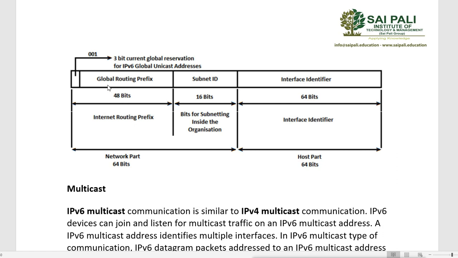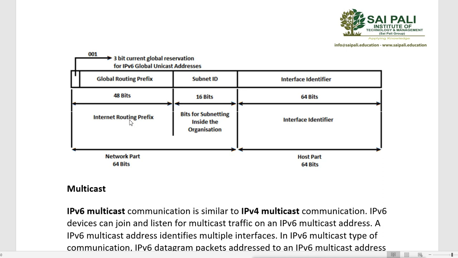They will give you a unique range, a unique global routing prefix. That means they will give you a unique 45 bits that will not be given to any other organization, and it is registered with your name. By this, your IP will be different from the IPs of any other organizations.